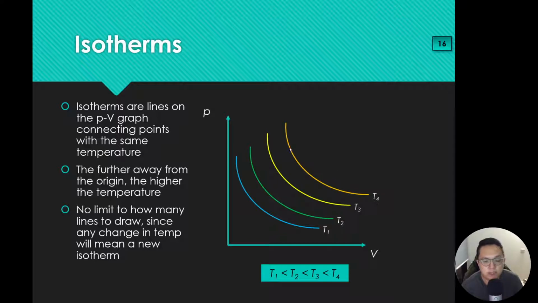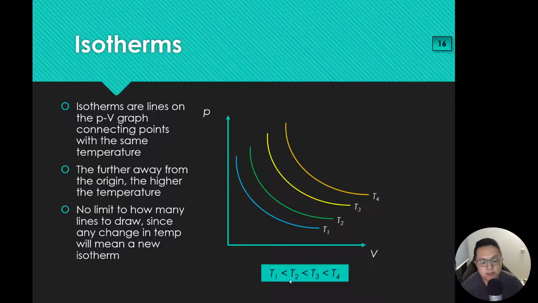Okay, so basically these lines will not intersect one another, because if you think about it, if you have T4 and T3 lines intersecting, that means there will be a point where the temperature is supposed to be the same, but that cannot be the case here. So the further out you go, the higher the temperature. There's no limit to how many lines to draw. It depends on what you need. Usually when we are doing questions, we don't draw any of the isotherm lines. Isotherm lines are basically just to help you see whether two points on the PV graph are at the same temperature or not.